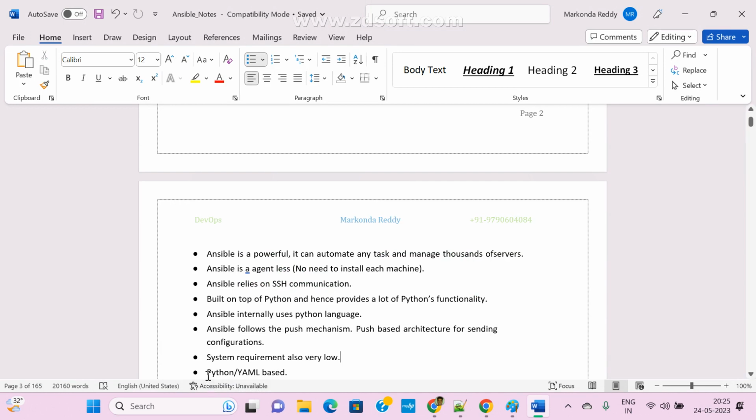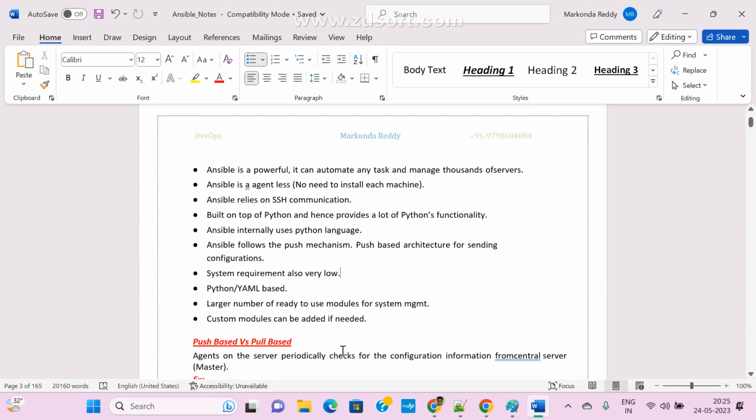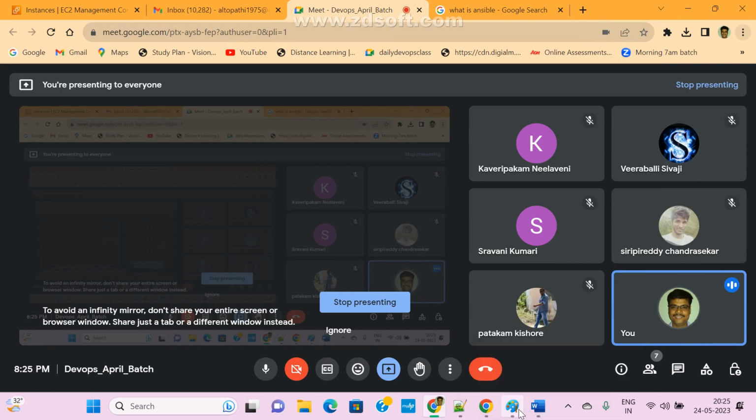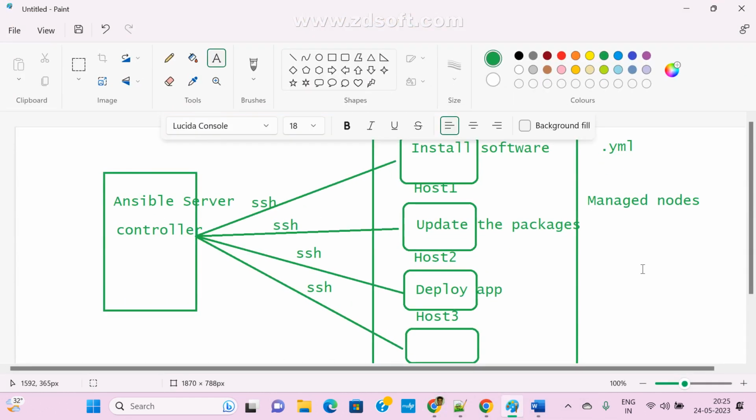Also, it is Python and YAML based, and has a large number of ready-made modules. If you go to Jenkins, it provides many plugins, and with the help of those plugins we can easily integrate other tools. The same way, Ansible provides many modules.